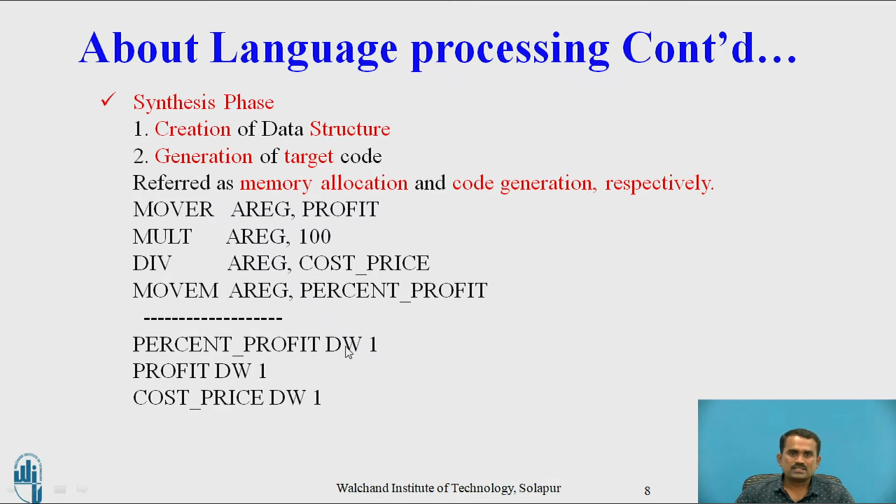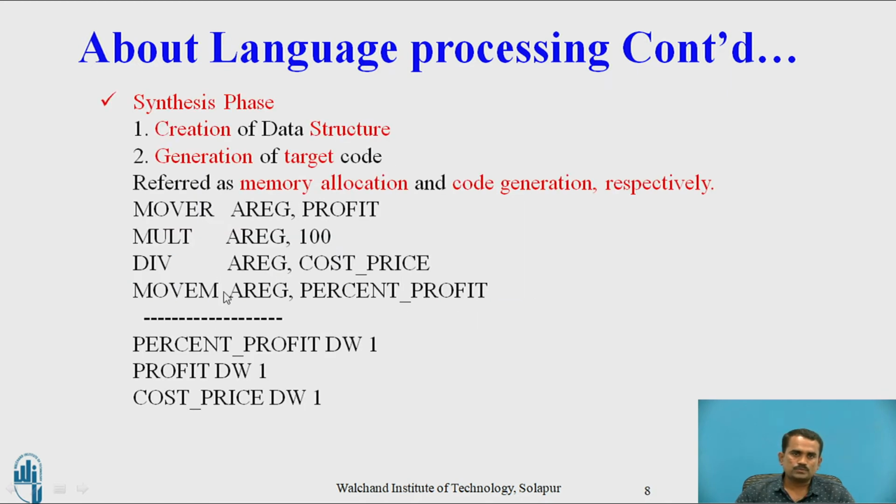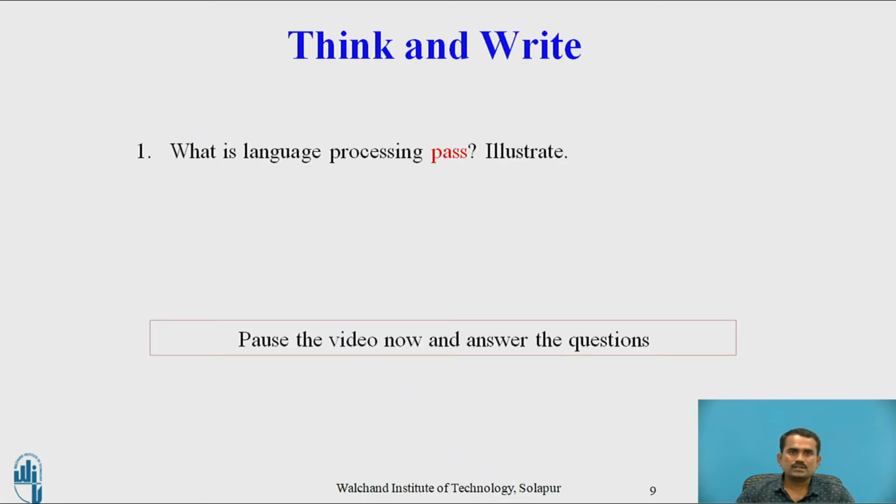Okay, here for percentage profit we reserve one memory word, for profit one memory word, and for cost price one data word. That is the data word we have to reserve. For this purpose we have to use this assembly language program based on the statement percentage profit equals profit into 100 by cost price. Okay, this is the synthesis phase of the program generator.